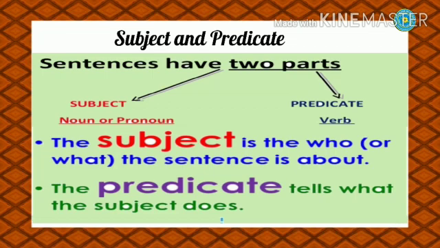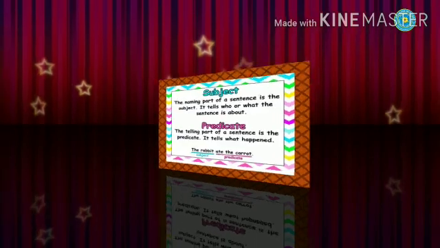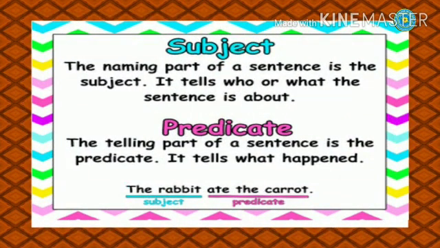The subject is the who or what the sentence is about. The predicate tells what the subject does. Is it confusing? Okay, come. Let us see a simplified version. The naming part of a sentence is the subject. It tells who or what the sentence is about. The telling part of a sentence is the predicate. It tells what happened.